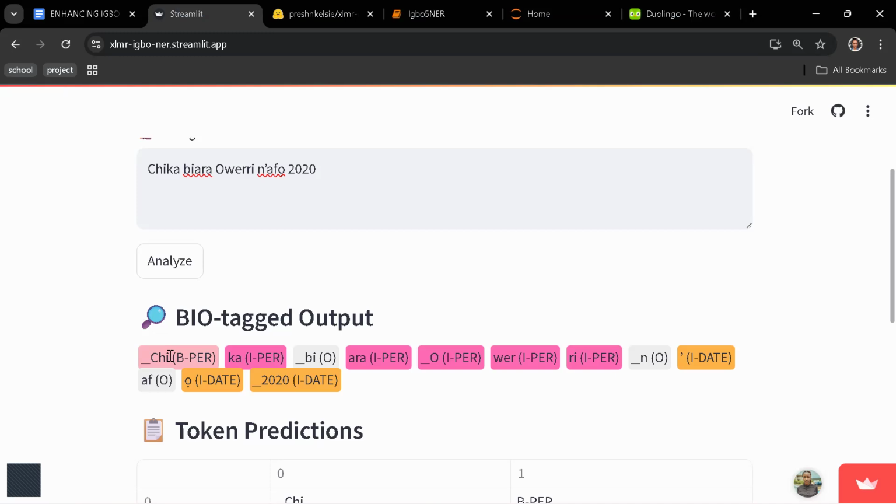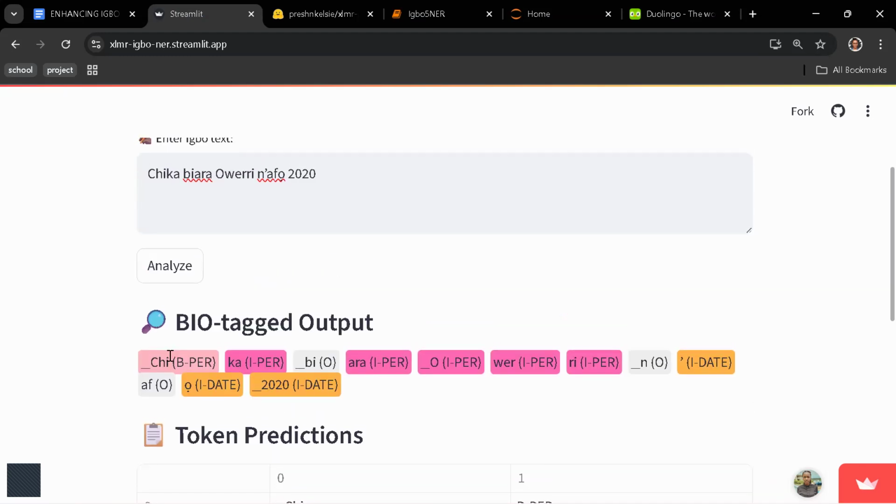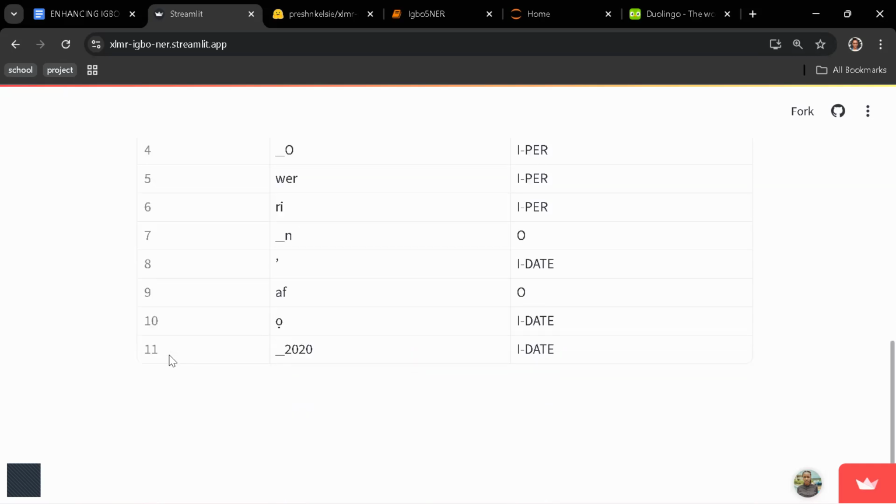But if you check chi and ka, they are both person. It's trying to tell you that chi is the beginning of a person and ka is the inside of a person. So Chika is a person. And see the dates, it recognized the dates. So these are the predictions.